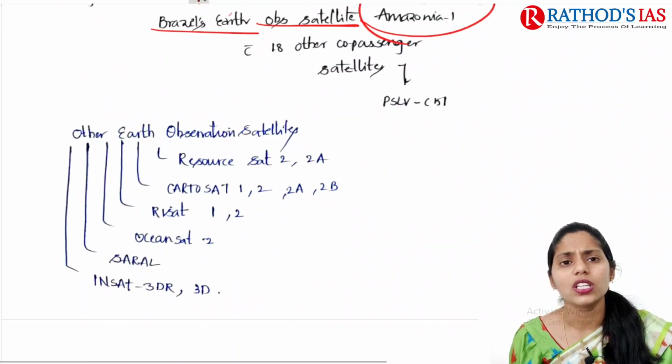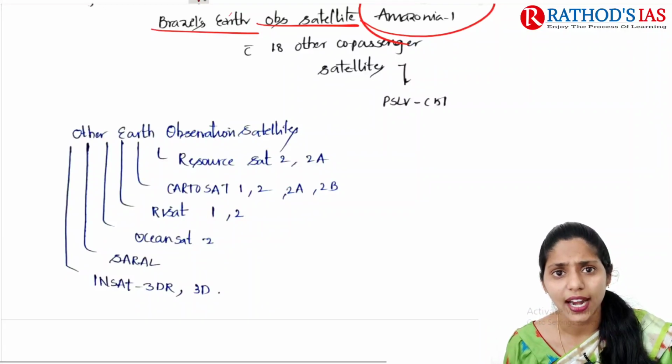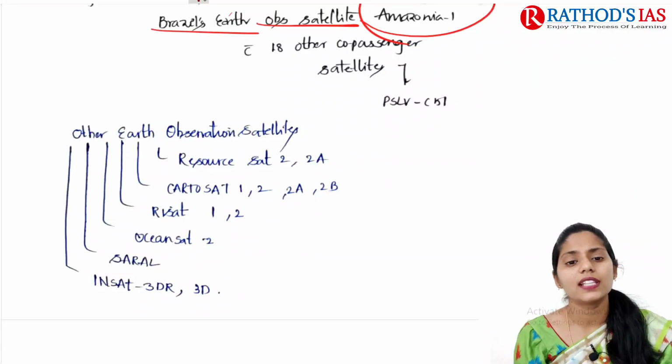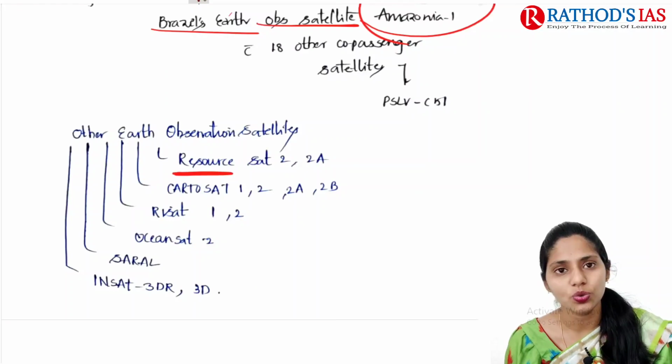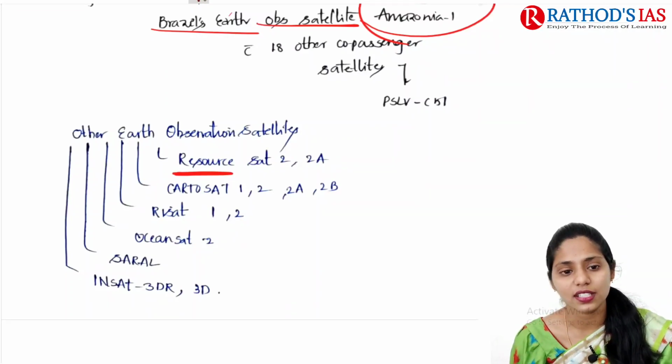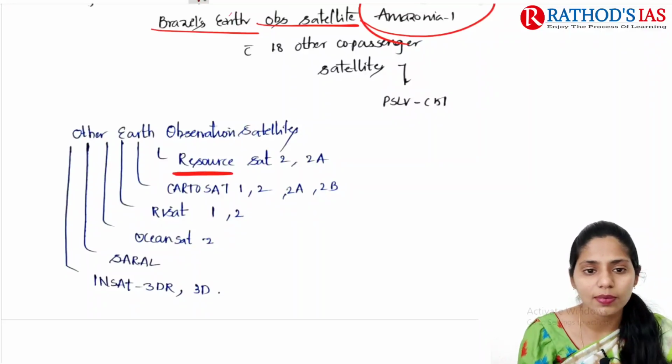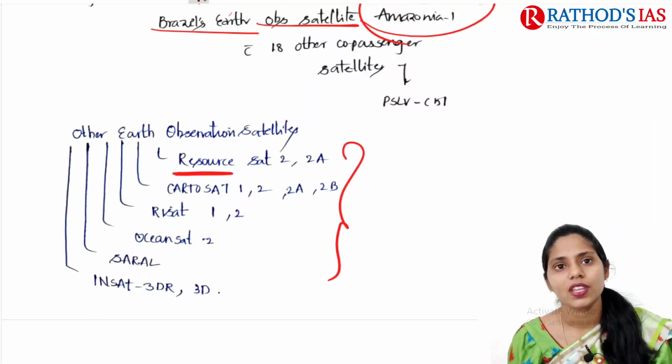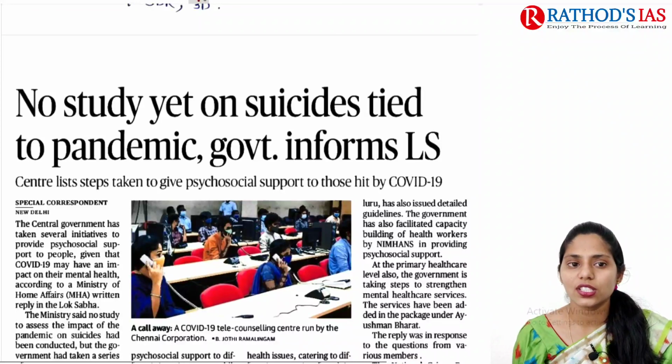Now let us see other Earth observation satellites present in India, for example ResourceSat-2A, Cartosat, RISAT, OceanSat, SARAL, INSAT. These are some Earth observation satellites. Now let us move on to the next topic.